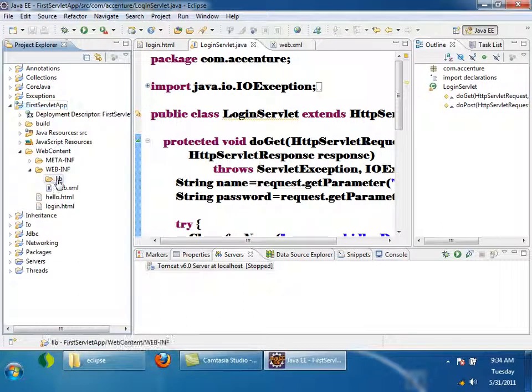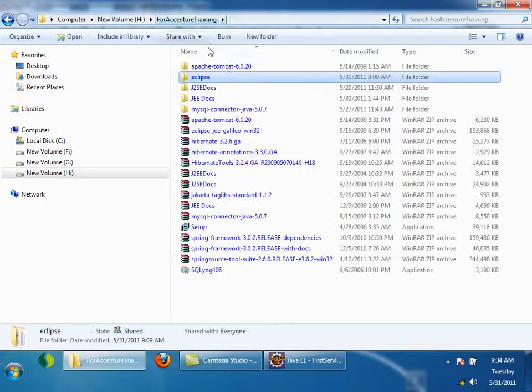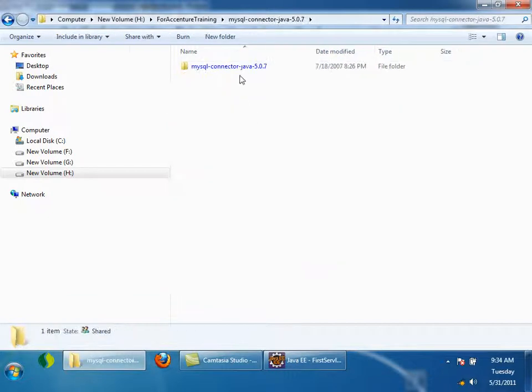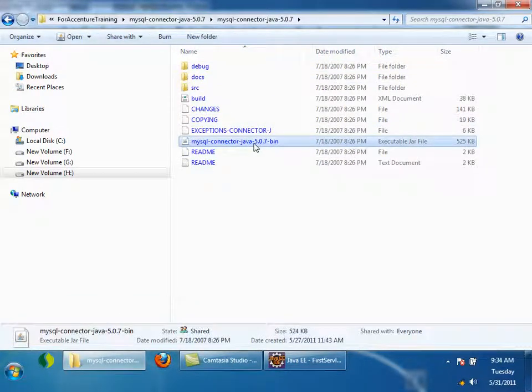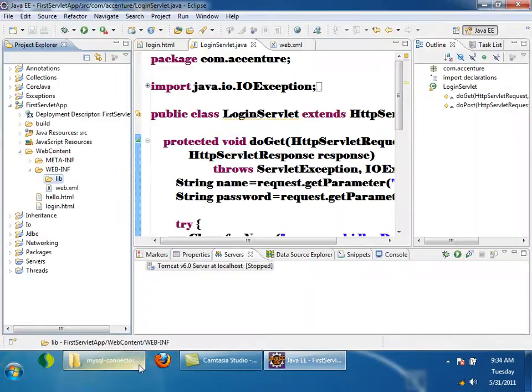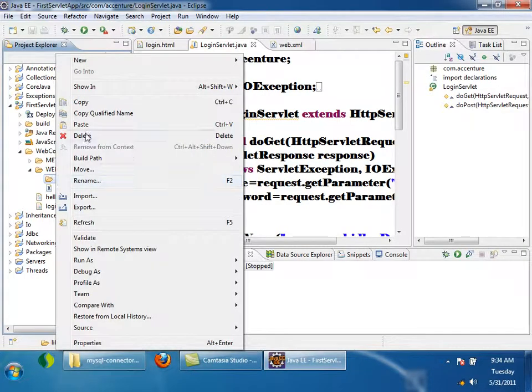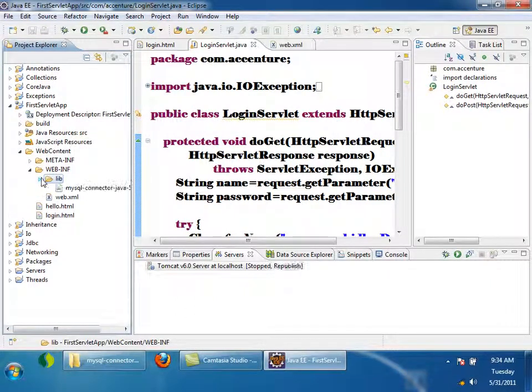Inside it I have lib. I have to copy the MySQL connector jar inside it. I'll just open that MySQL connector jar. Yeah, this is the one. I'll copy and paste it here. Okay, remember, don't forget this. If you find any ClassNotFoundException when running, you check whether the library is present inside WEB-INF/lib or not. This is a very big hint. Okay, once this is done,